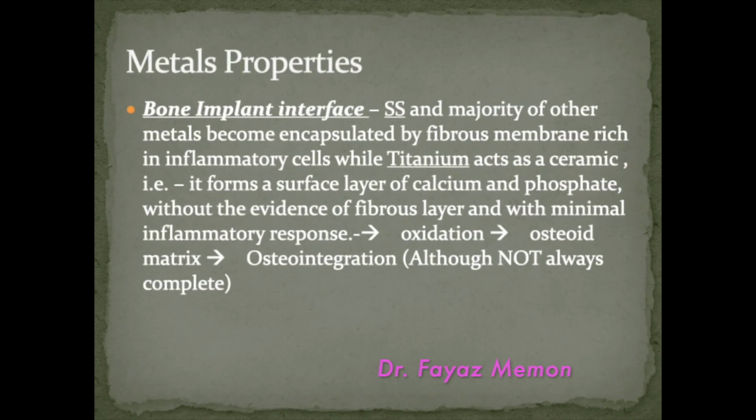So let's try and understand why in the first place stainless steel was replaced by titanium. What happened was, at the bone implant interface, the researchers found that there is a fibrous membrane in case of stainless steel or other metals, whereas titanium acts as a ceramic, that is, it forms a surface layer of calcium and phosphate without any evidence of any fibrous layer, which means there is a good osteointegration at this bone implant interface, which causes better hold of the implant in the long run.